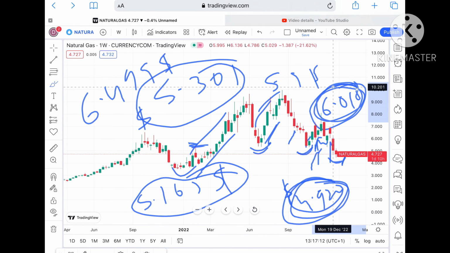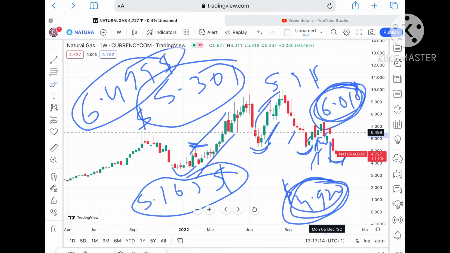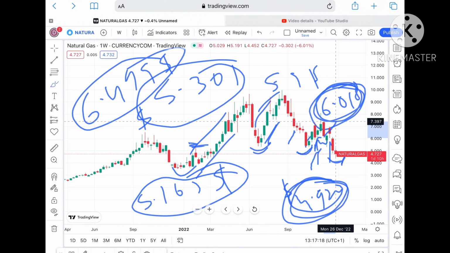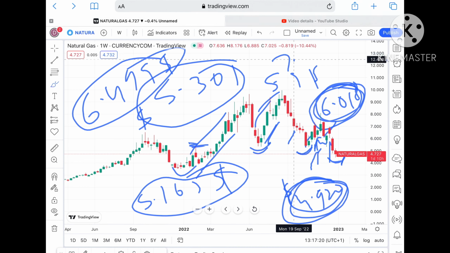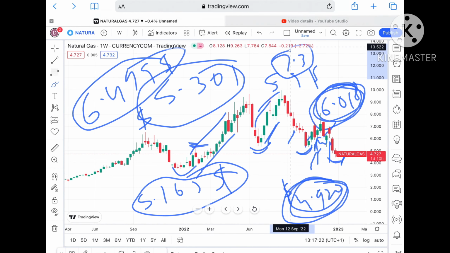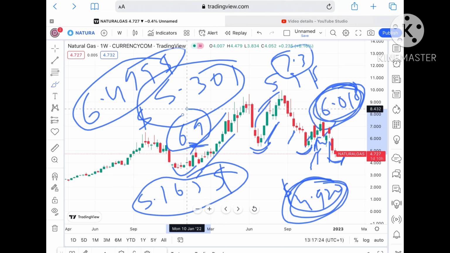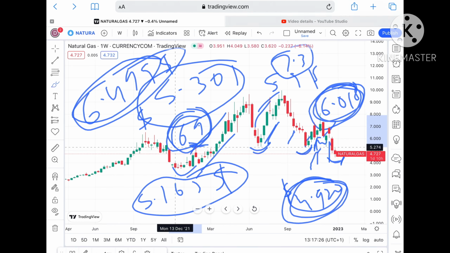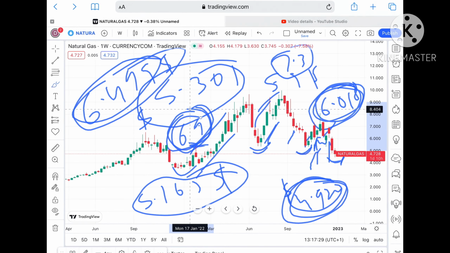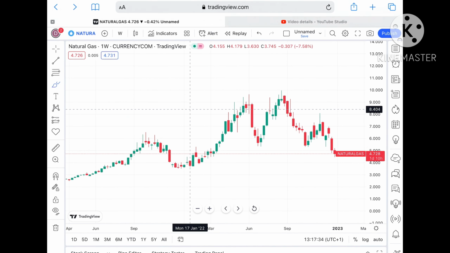Once it sustains this level, chances of 6.499 are on a higher side, and if that level also sustains, then we can see it can go further high, and a probability of touching 7.3 is there, because a level of 6.9 is a strong resistance. So if the price sustains above this level, chances of touching 6.9 are there, and then further upside if the price sustains.